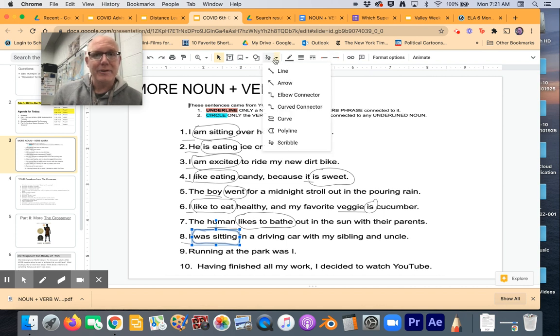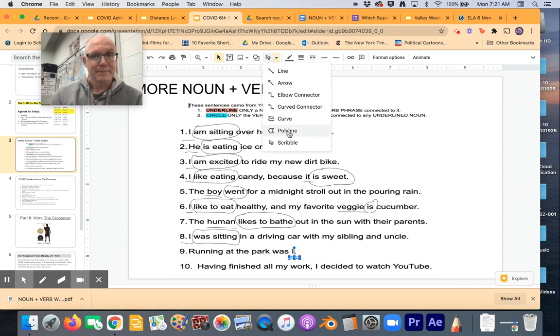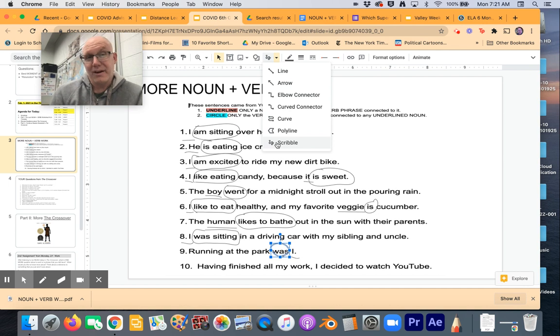All right, almost there. Running at the park was I. Woohoo, this is tough. Okay. Now I reversed everything. Who's or what's the subject? I. The park is not doing anything here. It's I was doing something. Watch this. Was. And what is was going? Is it just I was there? No. I was actually doing something.